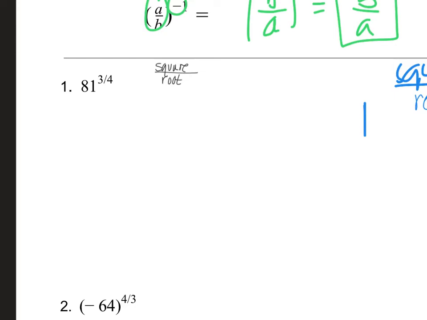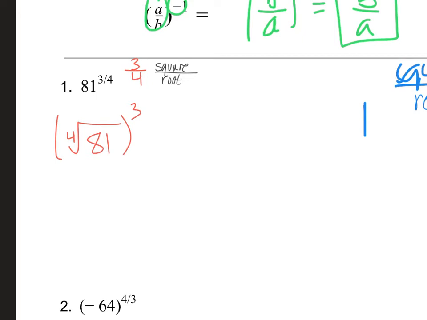So let's pick red here. I'm taking the 4th root. So let's write this right next to it. 3/4 is what we're taking this exponent to. So I'm taking the 4th root, so I've got 81 to the 4th root. And then after I take that, I'm going to cube it.